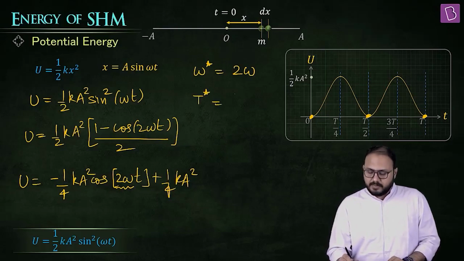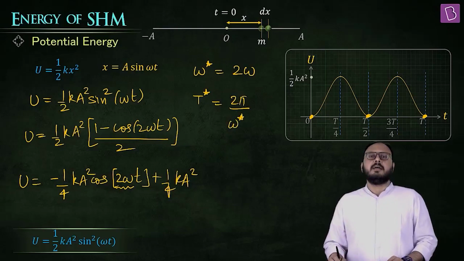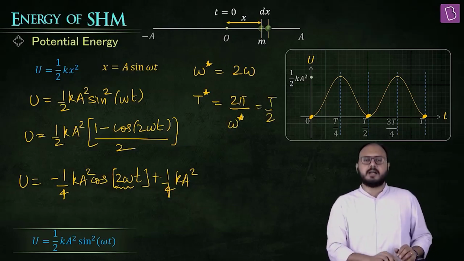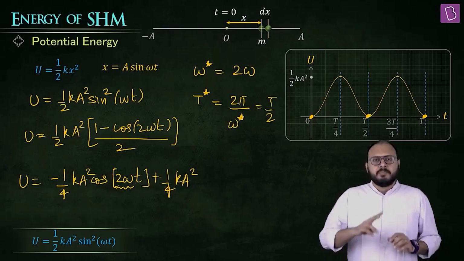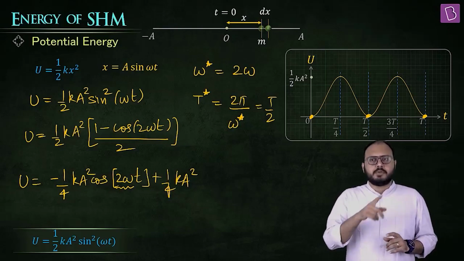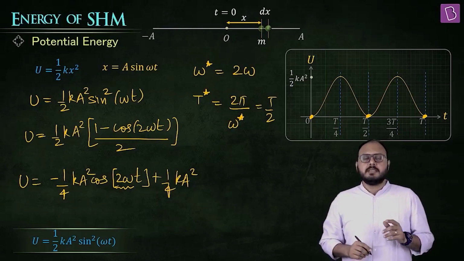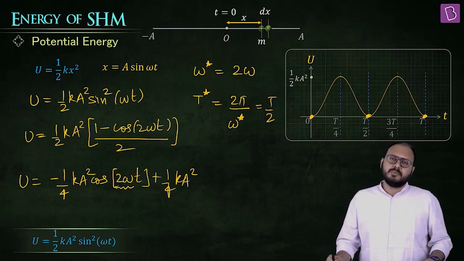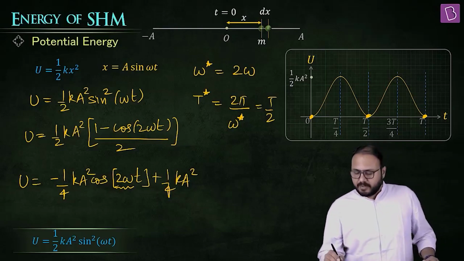The new time period would be 2 pi upon omega star. And omega star is double of that. Double of that means half the old time period. Oh, nice. So you are saying potential energy with time is also varying sinusoidally, with a sine curve. The only difference is the time period is halved. Is it such a rocket science for you? Really? What is the potential energy from 0 to A?